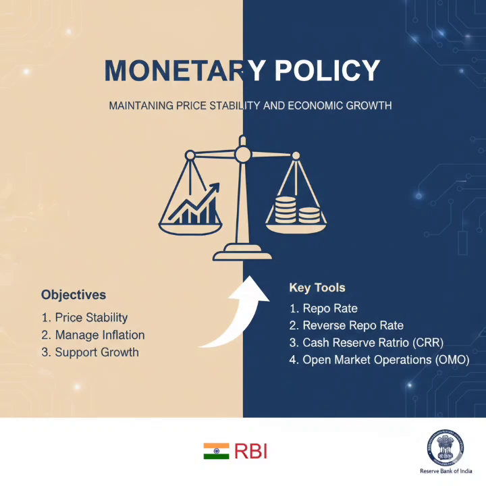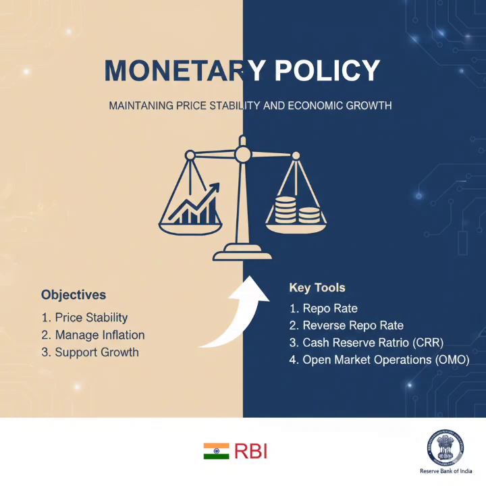Now the question is, what are the quantitative techniques of monetary policy? First, open market operation, where RBI sells and purchases government securities in the open market. That is known as open market operation. Then bank rate. Bank rate means the rate at which RBI lends money to commercial banks for the long term without any collateral.